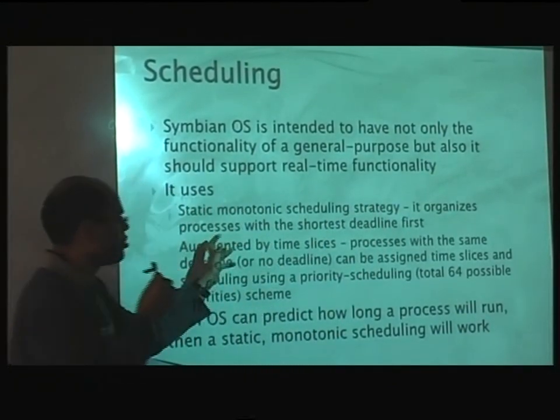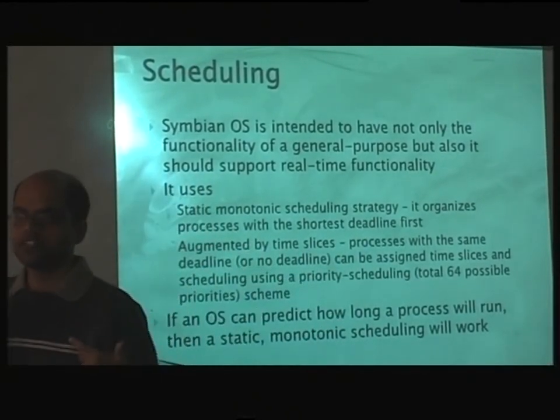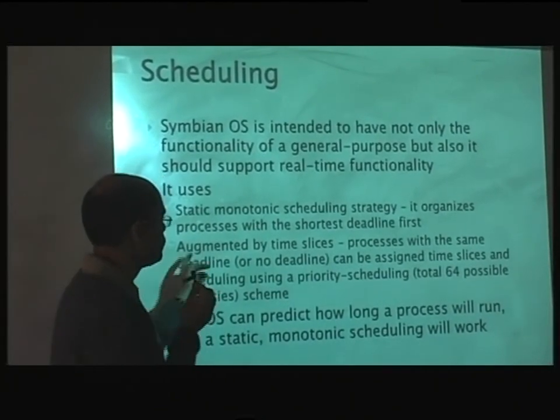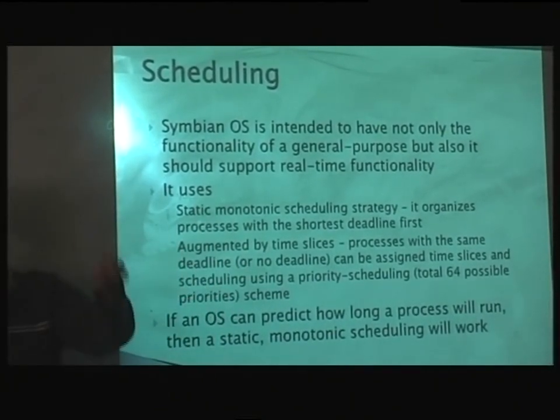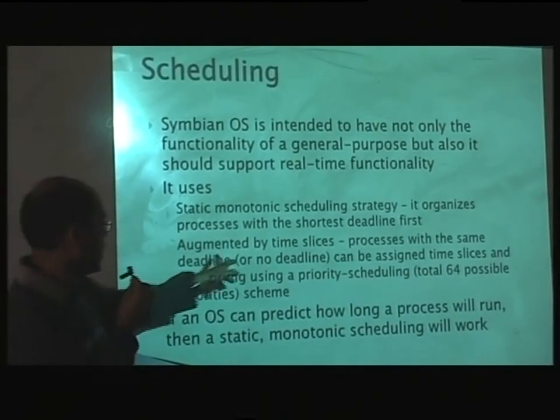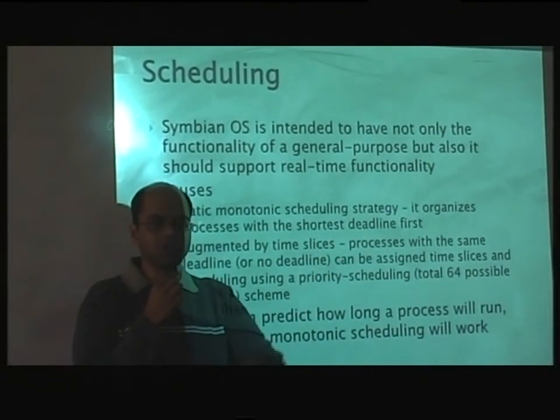That means everything you organize with the shortest deadline first. Whoever has to be finished earlier will come before, and the next of the thing. And then within that, if two processes have the same deadline or similar deadline, then within that you go by time slices. And this is the standard round robin scheduling.